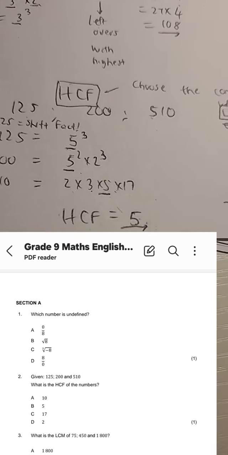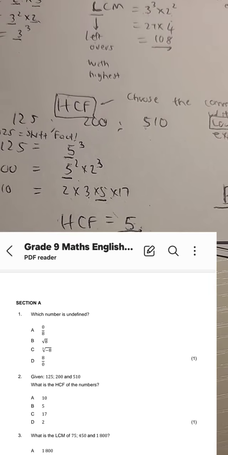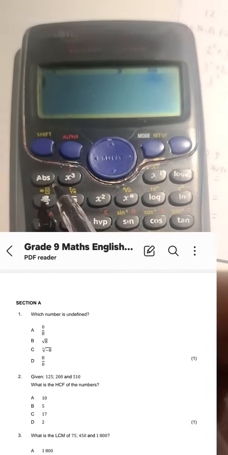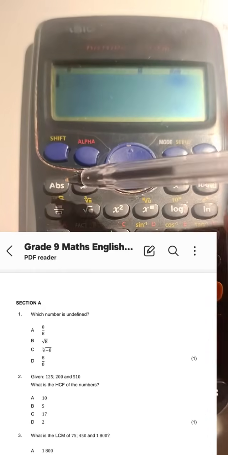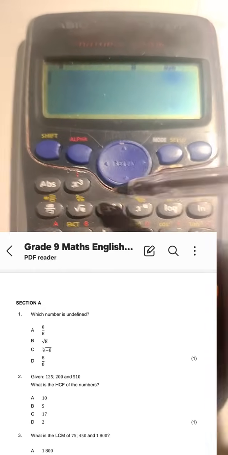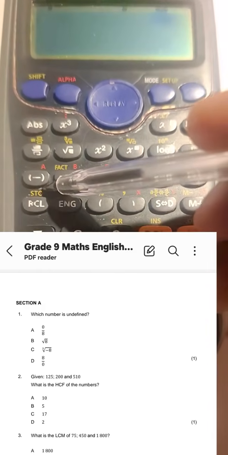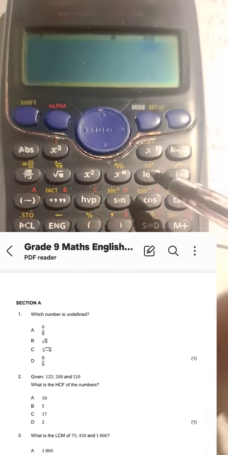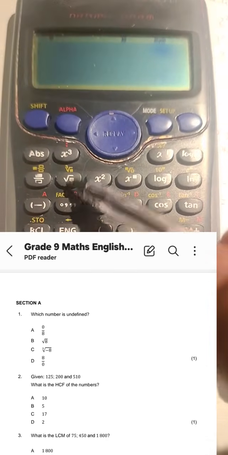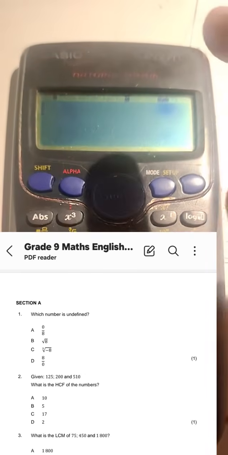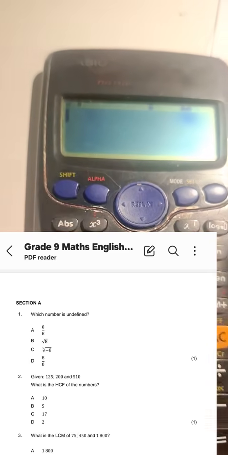Okay, Ms. D asked earlier on, may you please repeat what is the function of shift in calculators? Guys, you see all these yellow things, this yellow thing here, that yellow thing there. If I want to select all of these yellow things that you see there on my calculator, then it's important that I first press shift.